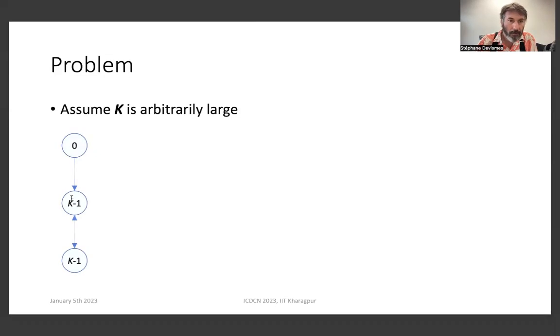This node in the middle will increment its clock by considering the minimum value between the top node and its value and the bottom node.